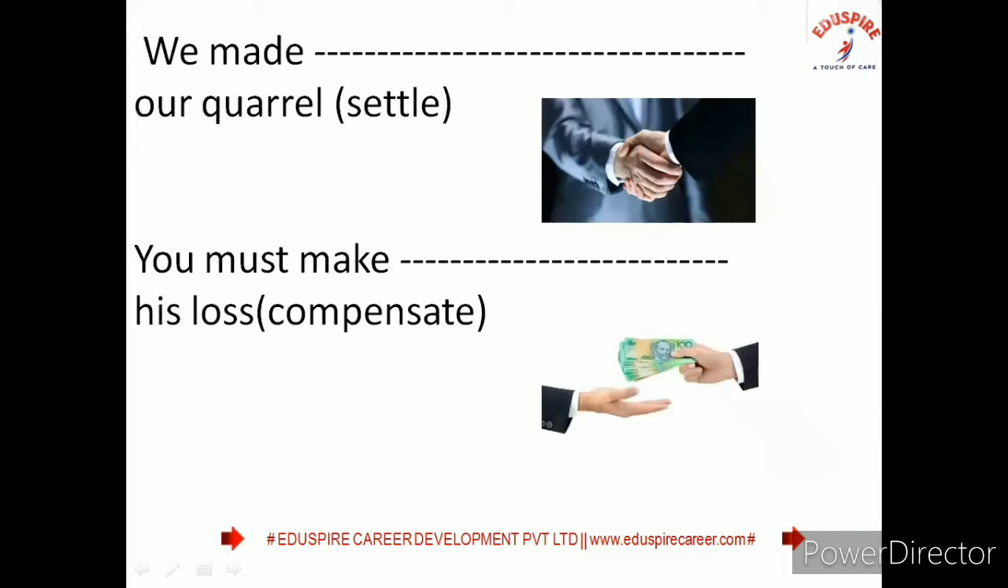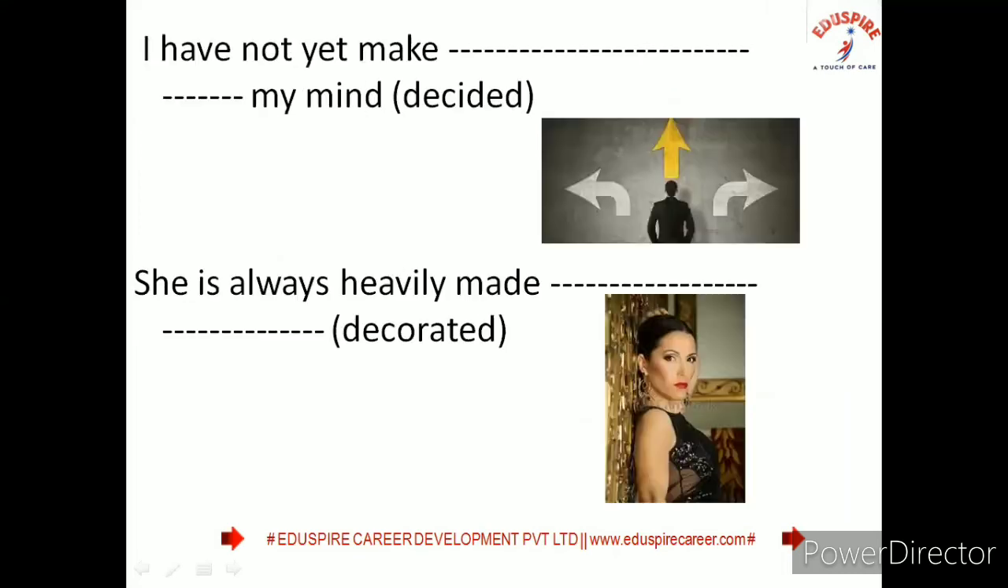We made dash our quarrel. So it should be made up. That means to settle. You must make dash his loss. So it should be make up for. Make up for means to compensate. I have not yet made dash my mind. It should be make up my mind. That means not yet decided.